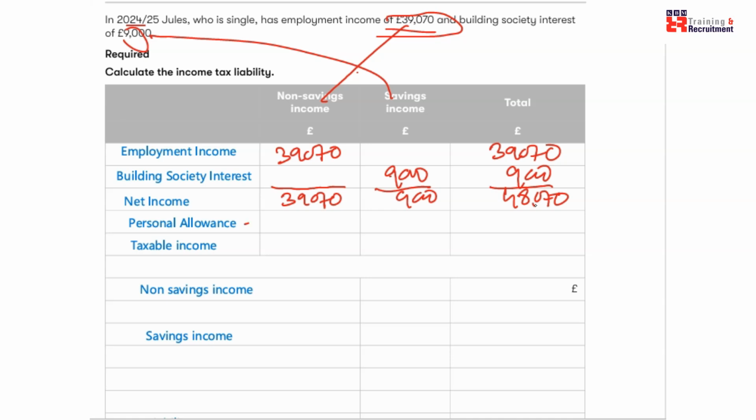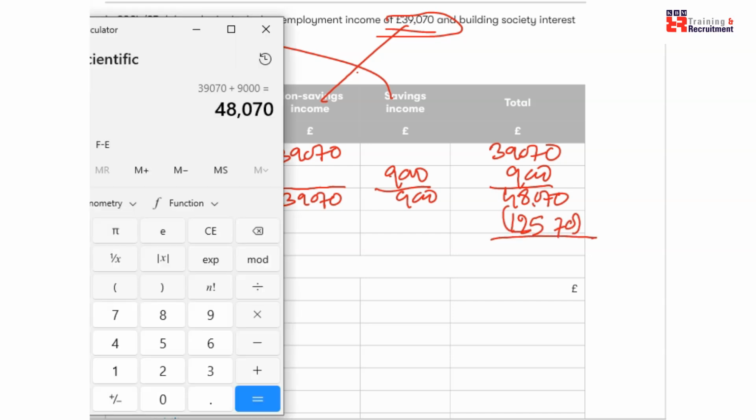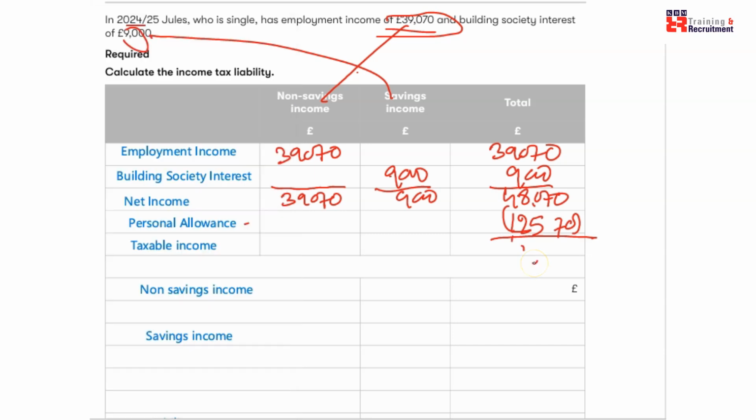48,070. How much is the personal allowance? 12,570. Until 12,570, we don't need to pay any taxes. So from this figure, if I take away 12,570, I get 35,500. And all of these allowances are utilized here. 12,570, yeah, 70.